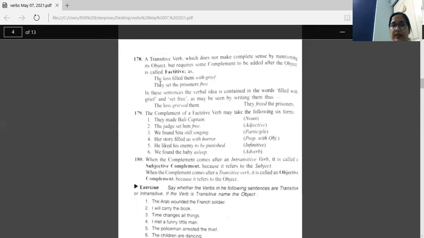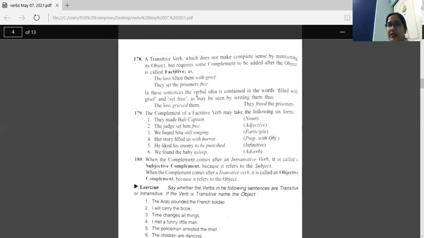See this? The loss filled them. Filled is the verb, them is the object here. But it's not giving complete meaning. So here we are adding this complement: with grief. So this is factitive. They set the prisoners. Set is the verb, the prisoners is the object. So this is a transitive sentence. But still we need some words to complete the meaning. So as a complement we are using free here. This is factitive.